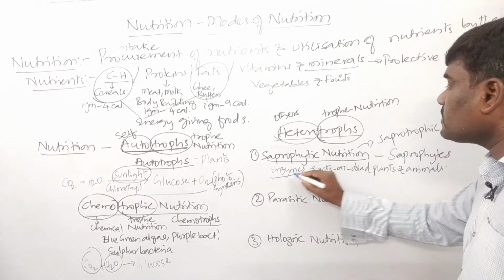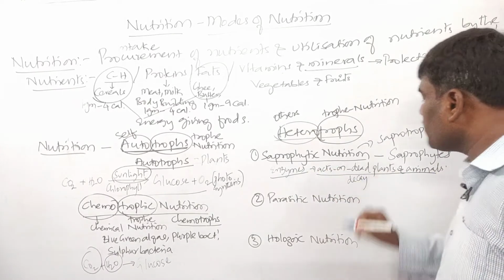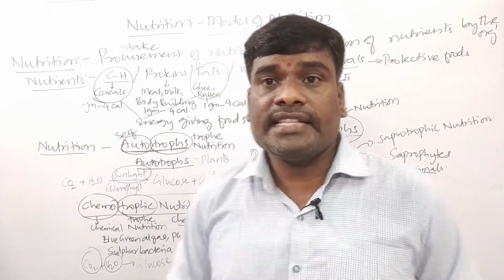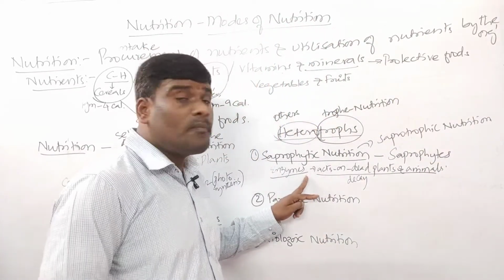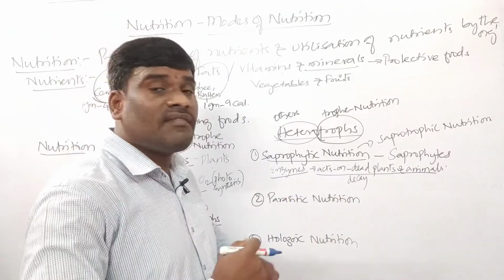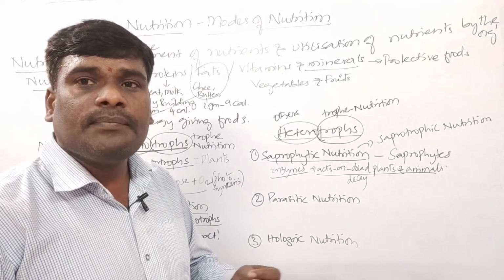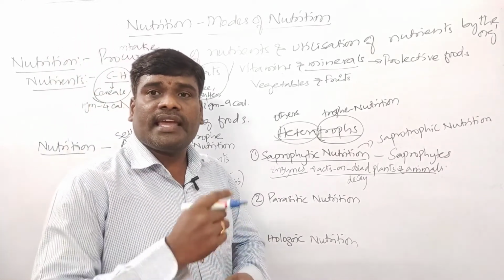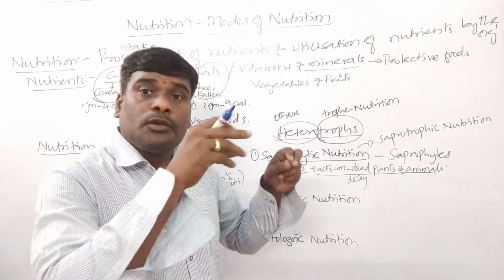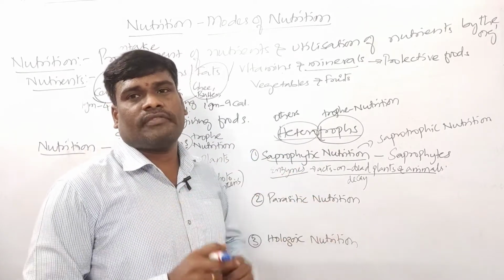These enzymes will decay the dead bodies of plants as well as animals, and convert the complex matter into simple ones. Once they get converted into simple substances, the nutrients are easily absorbed from the body surface.